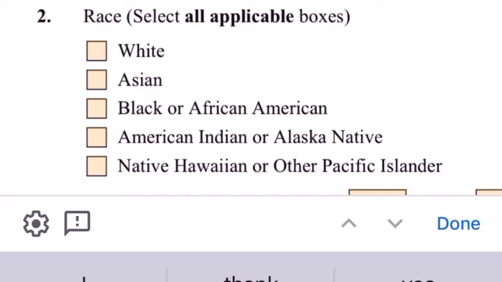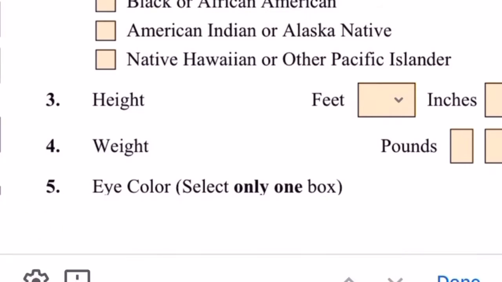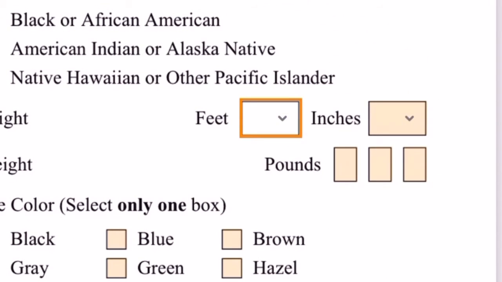What is your ethnicity? My client is not Hispanic or Latino. He is Hispanic or Latino or not Hispanic or Latino. Tick the ones that apply, and it says select only one that is applicable. White, Asian, Black, African American. My client is African American.